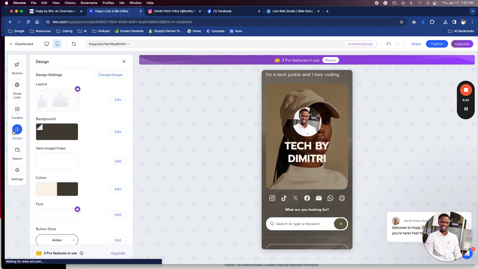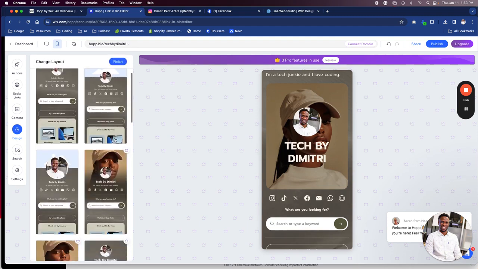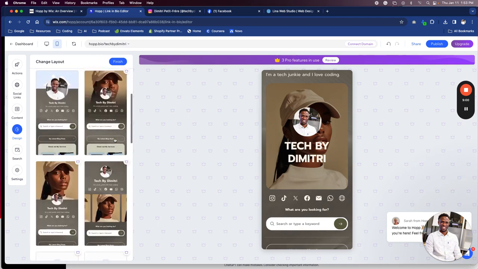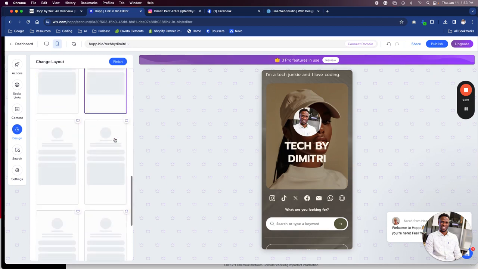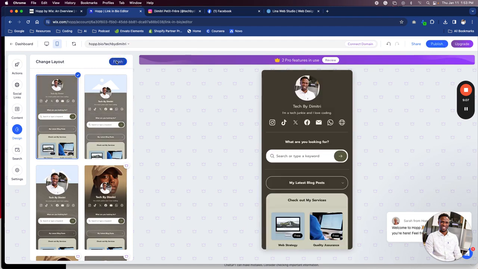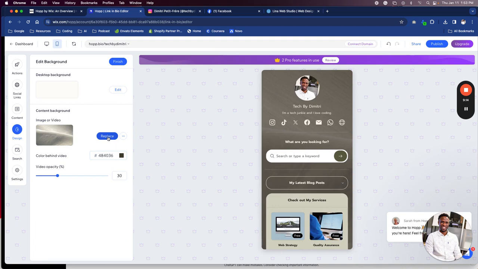All right, so let's go to the actual design because none of this matches anything that I'm actually doing. So we're gonna click edit this. Ooh, so which one do I like better? All right, so we're gonna do this one just for simplicity, right? And then I'm gonna change the background. Actually, the color behind the video.